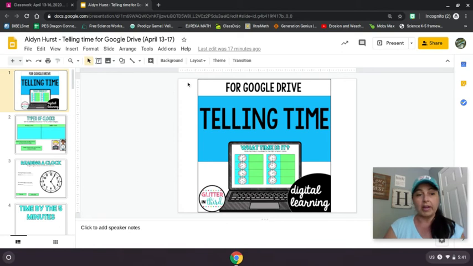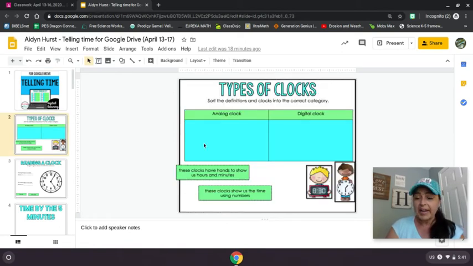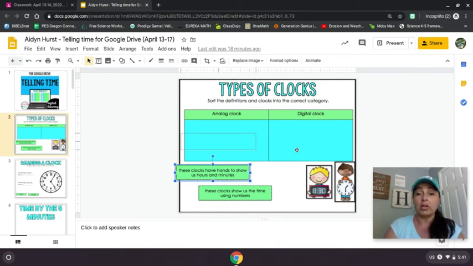Do your thing. Go through this. So here it is, telling time. I can either use the arrow on my keyboard, or I can click. Look, sort the definitions and clocks into the correct category. This is where you have to use everything you've learned. These clocks have hands to show us hours, and which one has hands? I'll give you a little hint: it's not digital. What you'll do is use your mouse, click and drag it to wherever you want it to go.